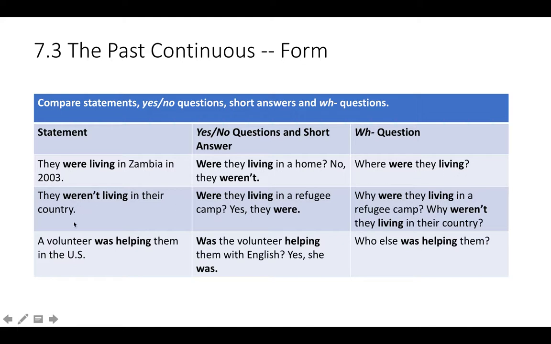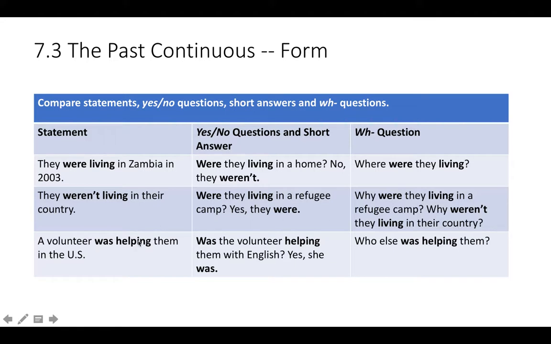Here is a negative statement. They weren't living in their country. This is were not living in their country. Here's a question. Were they living in a refugee camp? And the short answer, yes, they were. And here is why. Why were they living in a refugee camp? Why weren't they living in their country?